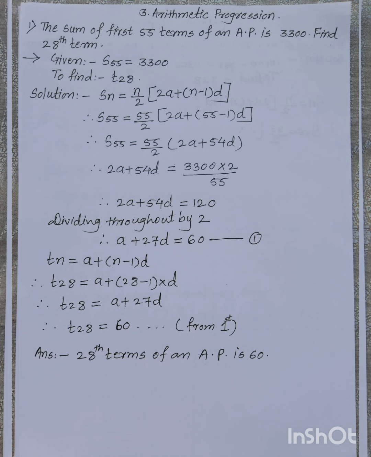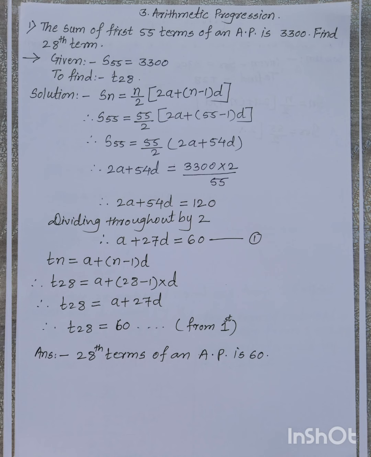So by using the Sn formula, that is Sn is equal to n upon 2 times (2a plus (n minus 1)d), we can substitute n is equal to 55, means S55, which is already given as 3300. So n is 55 and S55 is 3300. We can get here 2a plus 54d, which is equal to 3300 into 2 divided by 55 after rearrangement. Then 2a plus 54d is equal to 120.